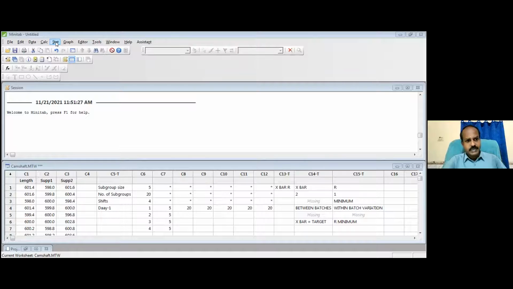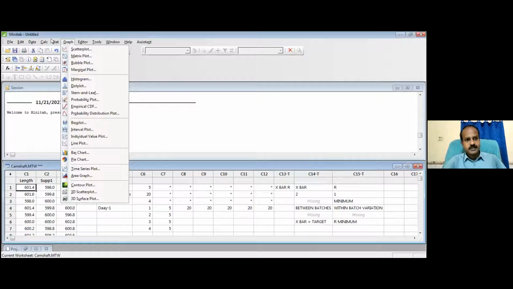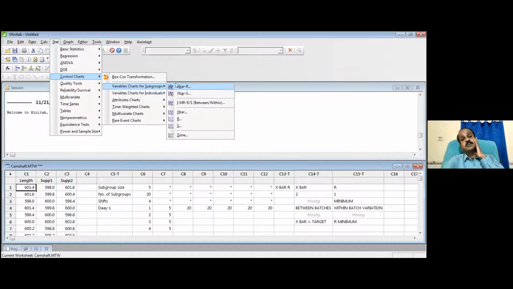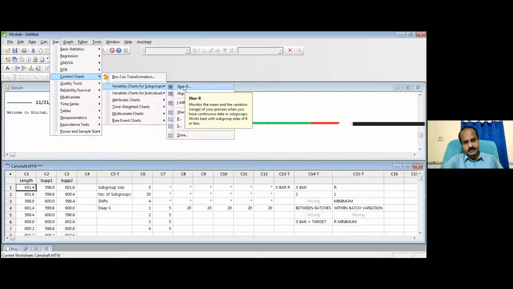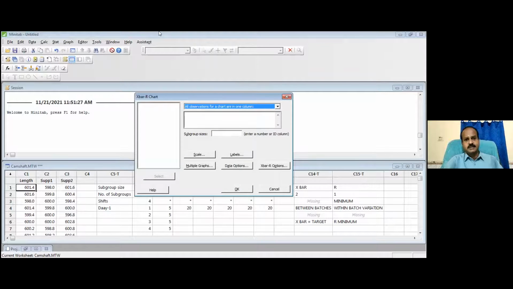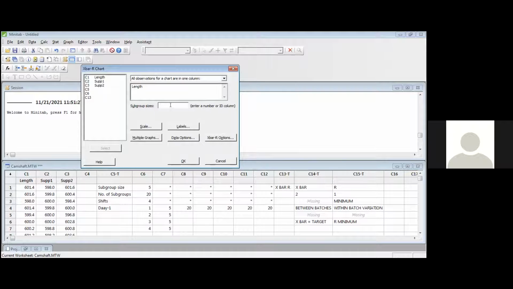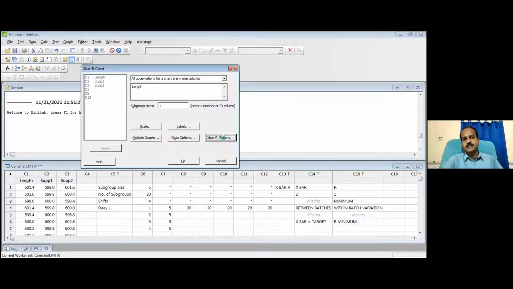So now we go to Stat. Go to Control Charts, Variable Charts for Subgroups, and there is X bar R chart. Click that. And now all observations are in one column. Yes, we have typed all the 100 data in a single column. So I select that. I click here. And where is my data? Data is in column number 1. I select that. What is your subgroup size right now? 5. Your quality checkers are collecting 5 per subgroup. Now X bar R chart options.